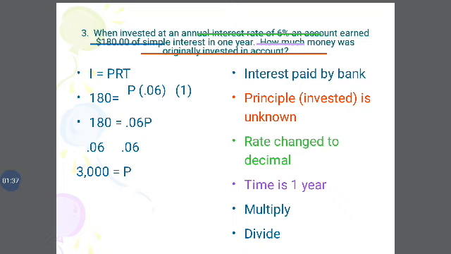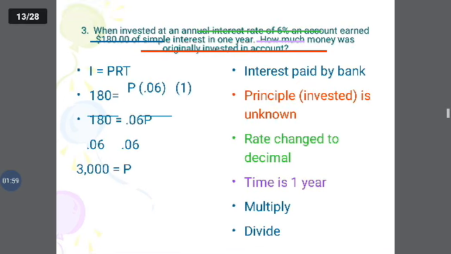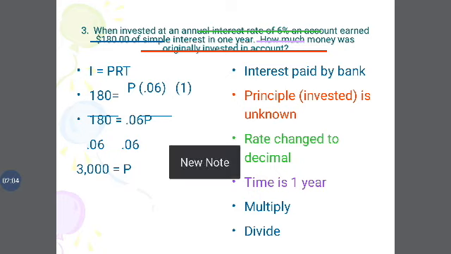It earned rupees 1,80,000 simple interest in 1 year. So I is equal to PRT: 180 is equal to P into 0.06, with the rate changed into decimal. So 180 is equal to 0.06 into P, and we get the value of the principal amount P.